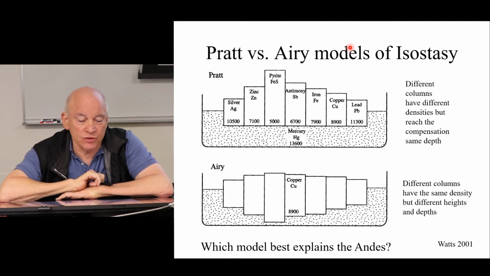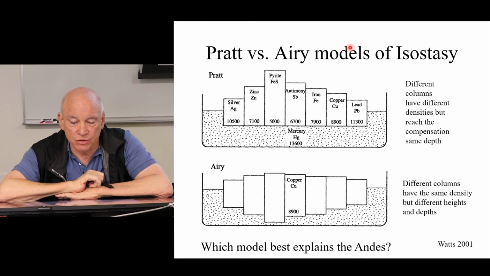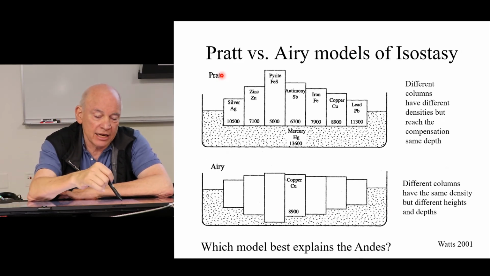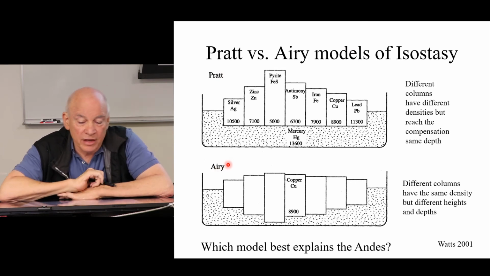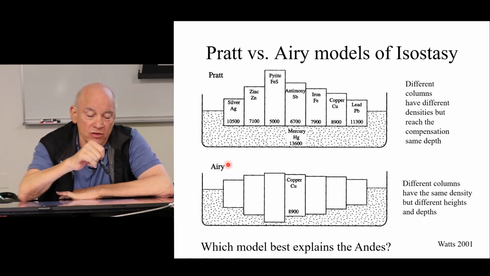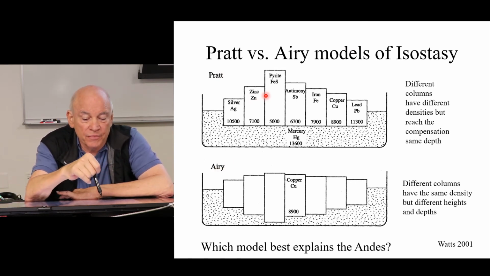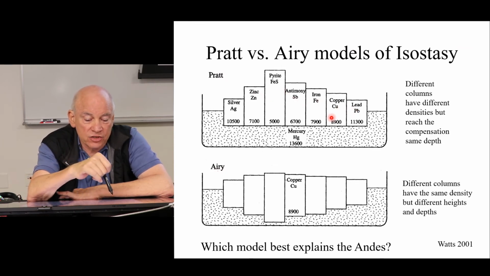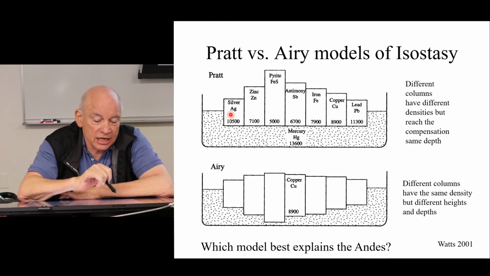So here we have two models. These are 19th century models by two geophysicists. One was called Pratt and the other was called Airy. And Pratt argued that what you've got are different densities of crust.